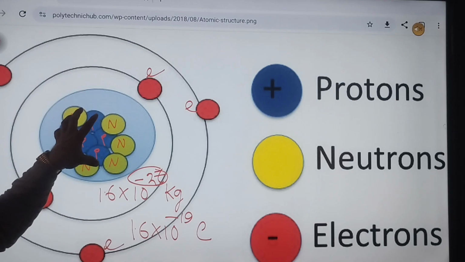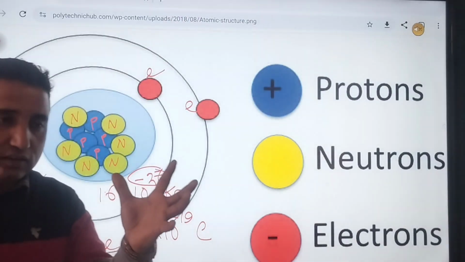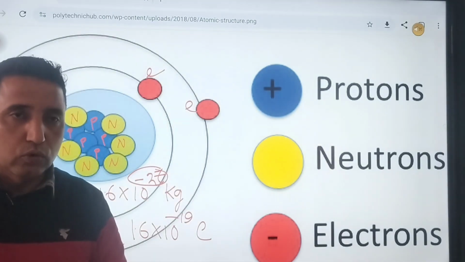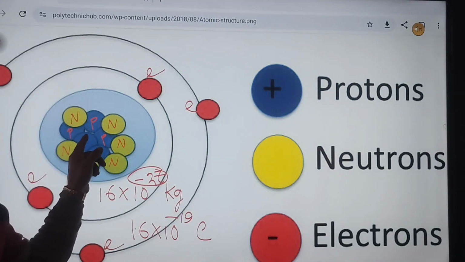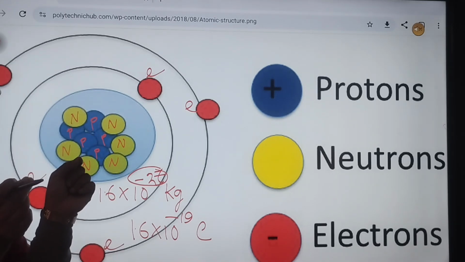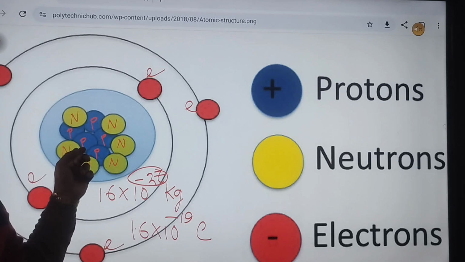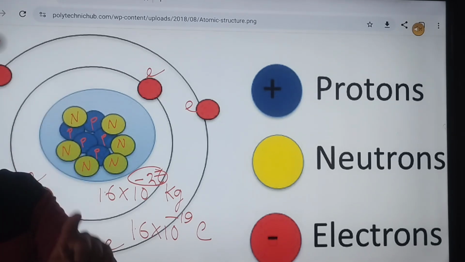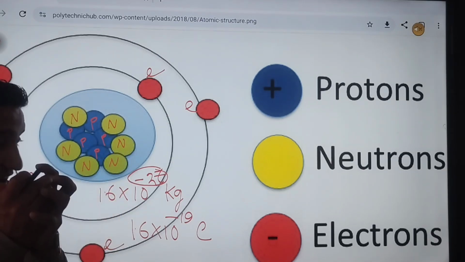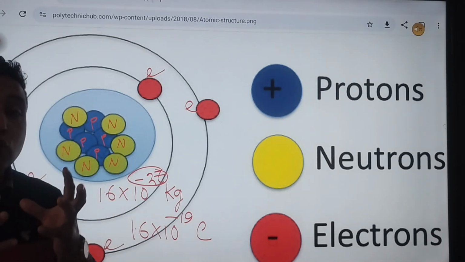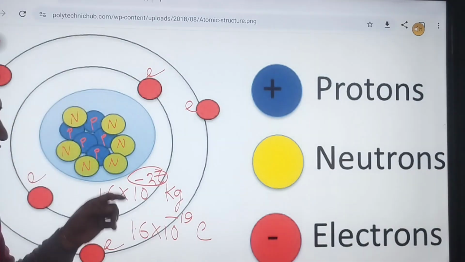And they are inside the nucleus. Why are they inside the nucleus? Why are they in the center place? Why are they not going here and there? Because these particles are very nearby and they are microscopic particles. So the highest adhesive, that is called nuclear force, is binding them together. A very powerful glue, like Fevikwik. So it is binding them together.